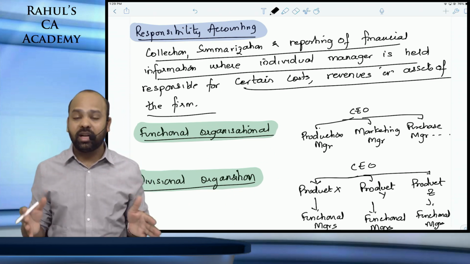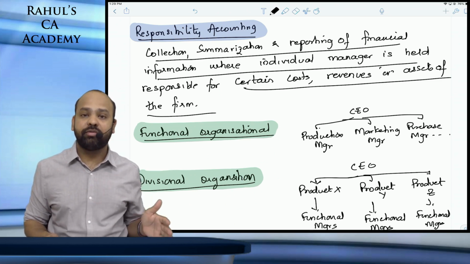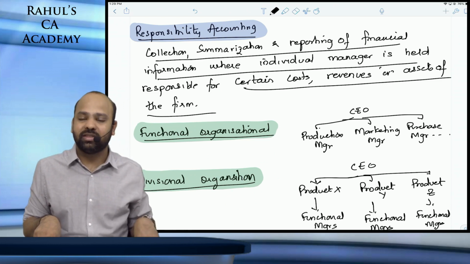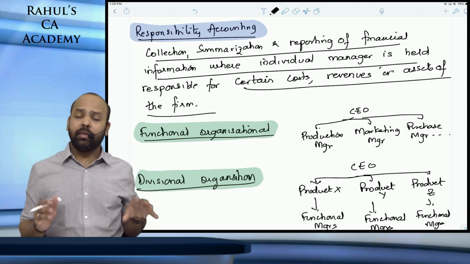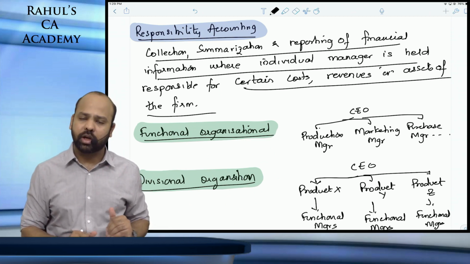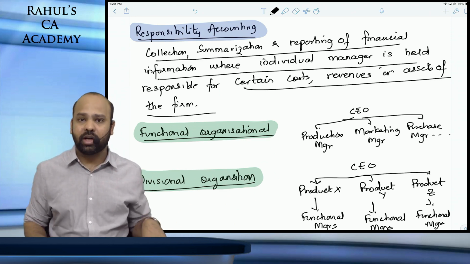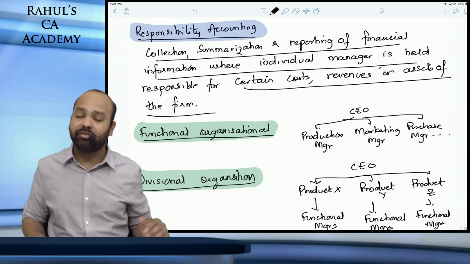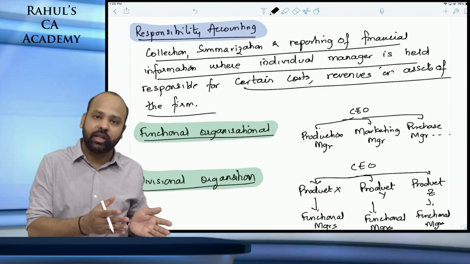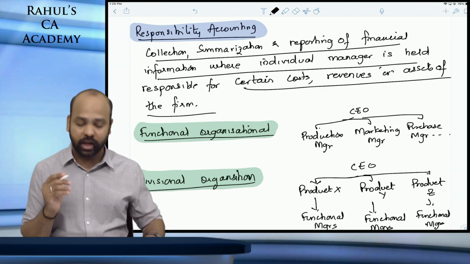So you can either divide an organization on the basis of the functions that they perform primarily, or on the basis of the products or the divisions that they're operating in. Remember, even if you divide them on the basis of functions, under that you will have different products. If you're dividing them on the basis of products, under that beta you will have different functions. But yes, an organization can be segregated either on the basis of functions that they perform or on the basis of the product that they're dealing with.